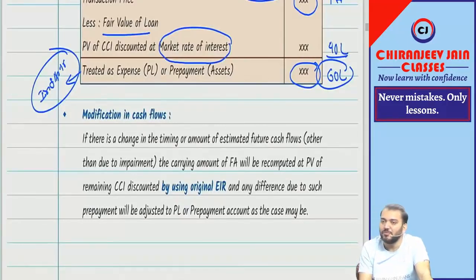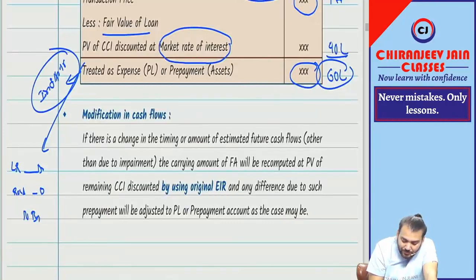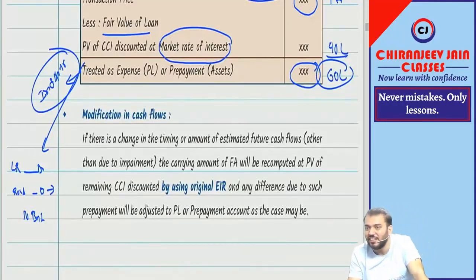Means we'll pass one journal entry: Loan receivable account debit, ROU asset account debit, to bank. And on this, Ind AS 116 will be applied for depreciation, etc.